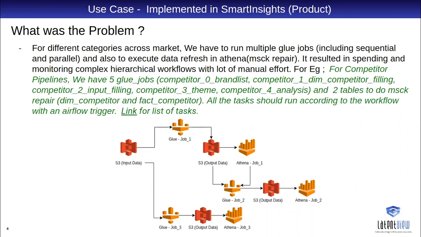These jobs were very tough for us to monitor each and every job, and each job has dependencies between them. After executing competitor 0, we have to execute competitor 1, because competitor 1 is expecting the input from competitor 0, so we need to monitor each job. And after the output from competitor 0, we have to refresh that in Athena as well.